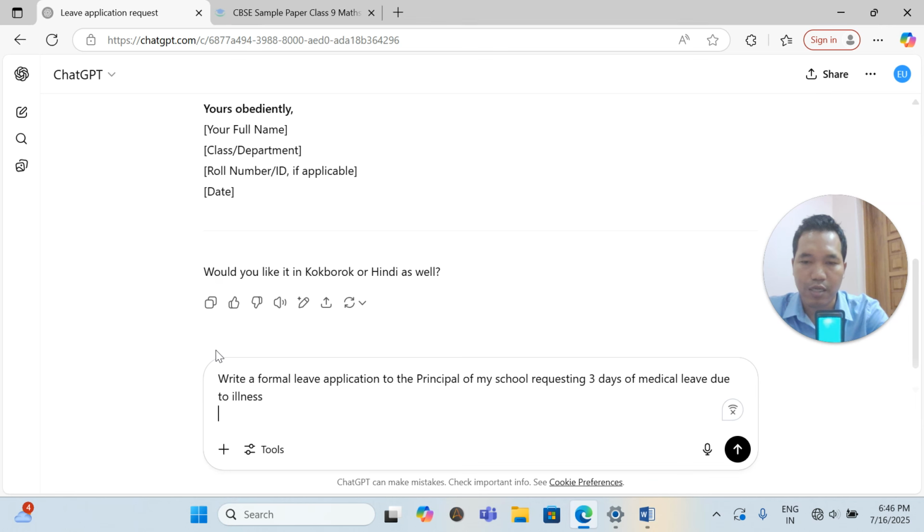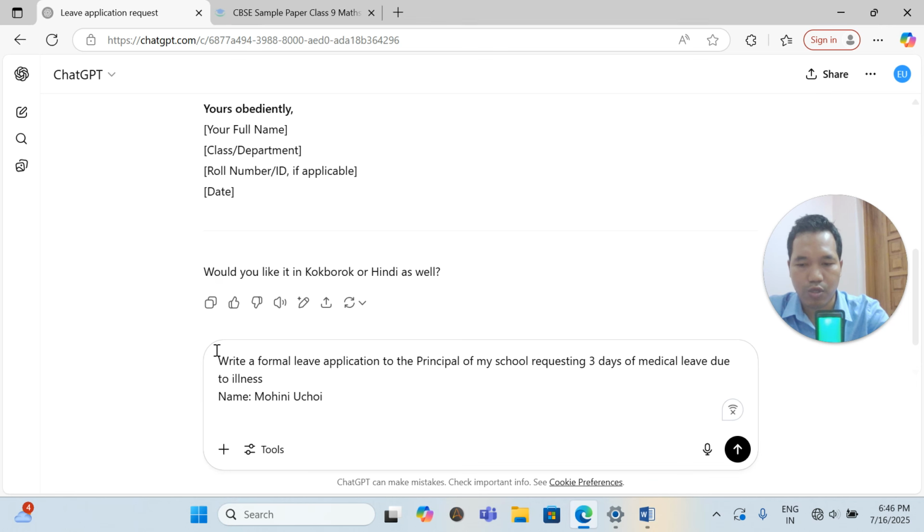Suppose your name is, say, Mohini Uchoy, and then say I'm writing the school name, say suppose Saint Paul School, Agartala. I'm just writing, formatting that it should be in this way.